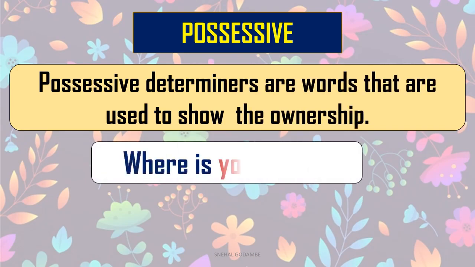Read the sentence. Where is your bike? Look at the word in red, your. So here my, your, his, her, all these words show us the ownership of something. Here bike is a noun and your shows the possession of the bike, the owner of the bike. Who is the owner of the bike? These types of words are known as possessive determiners.